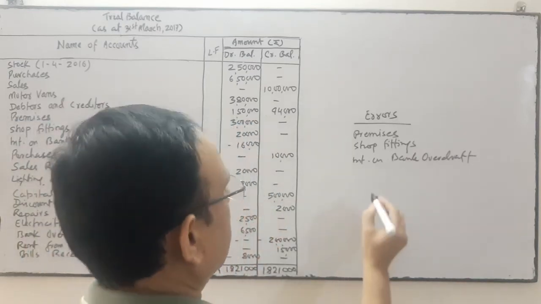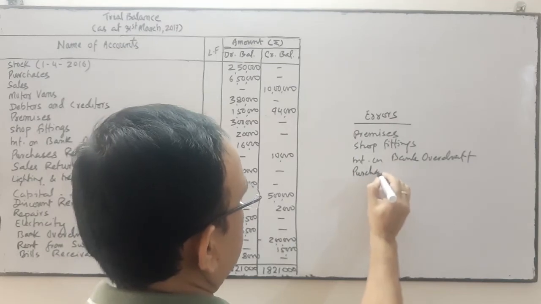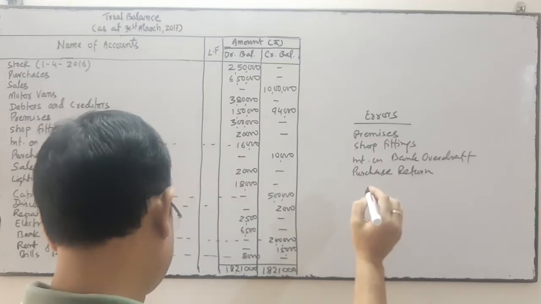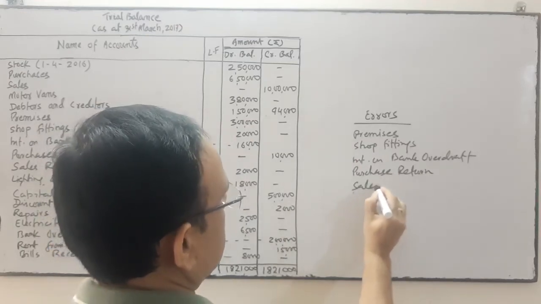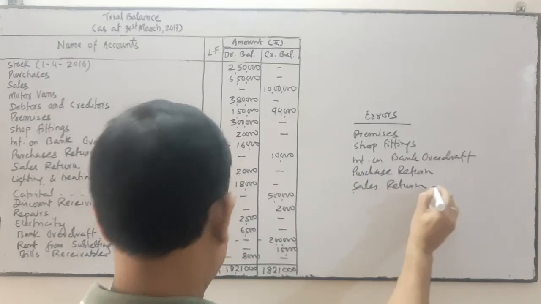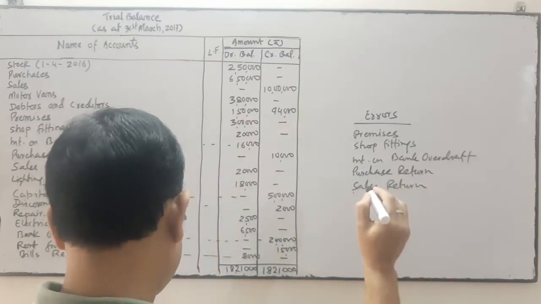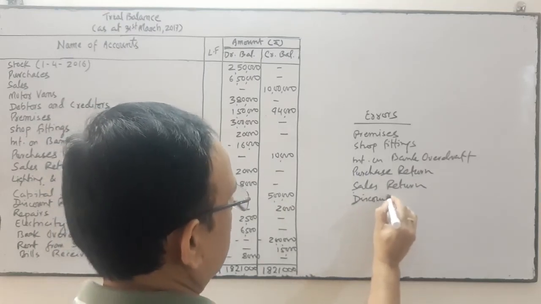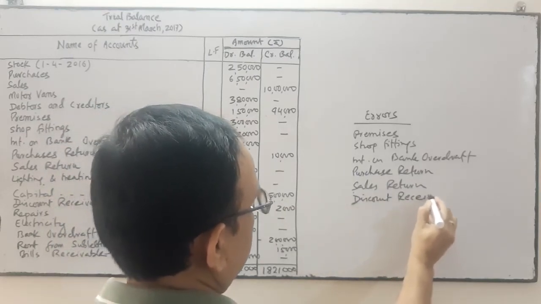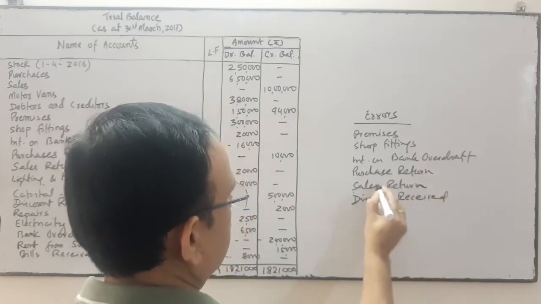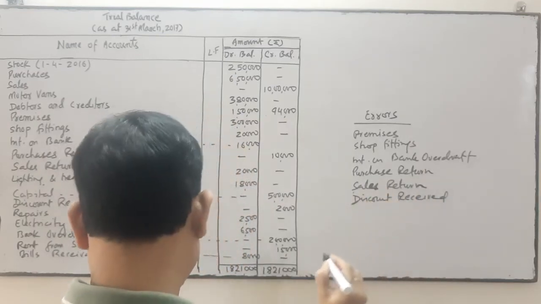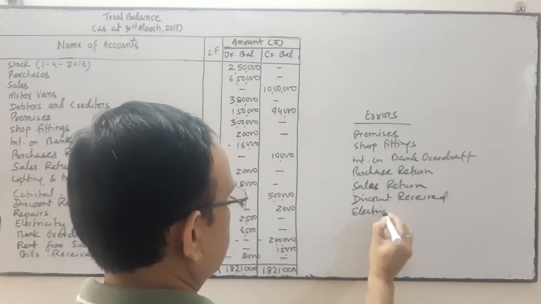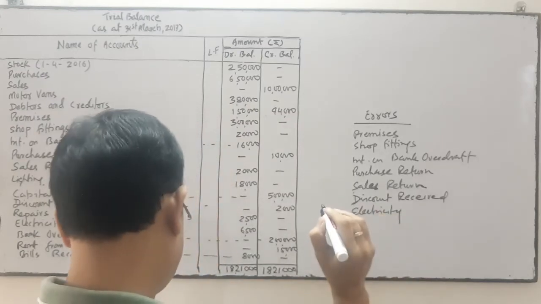Purchase return should be credit. This is another mistake: purchase return should be credit, but it has been written in the debit side. Sales return. Lighting and heating is correct, capital is correct. Discount received. Next, repairs is correct. Electricity. Bank overdraft.